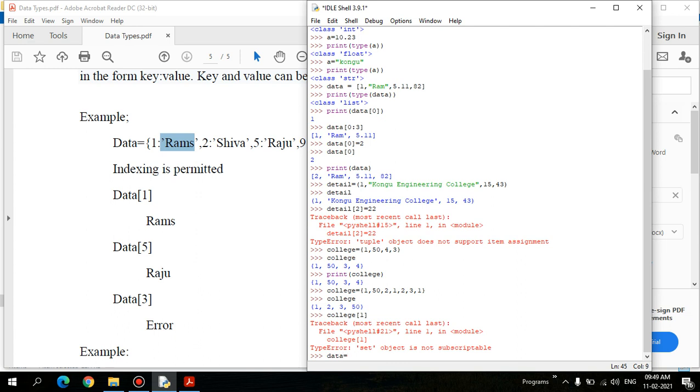I'm defining a string, a second key value, and let's take 5 as the next key value.